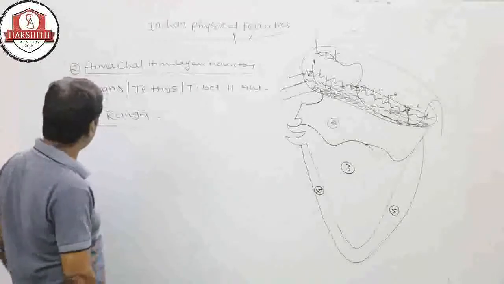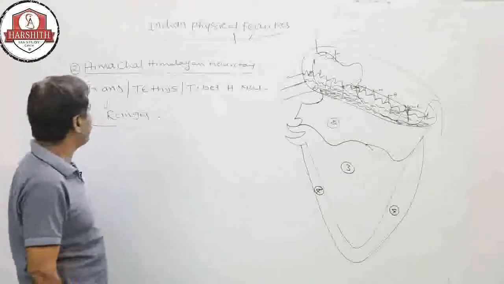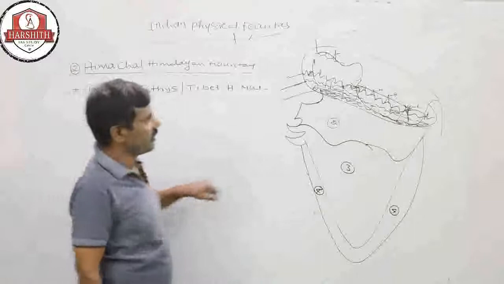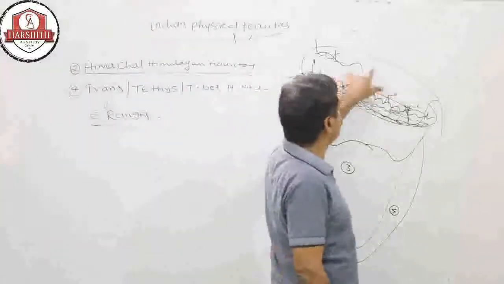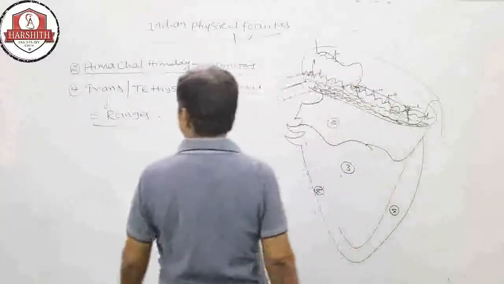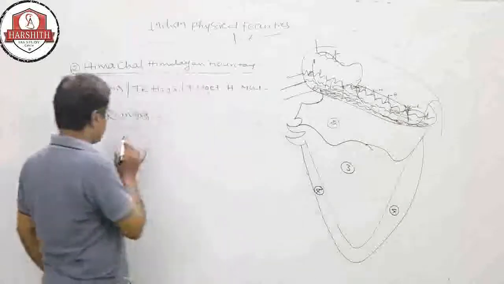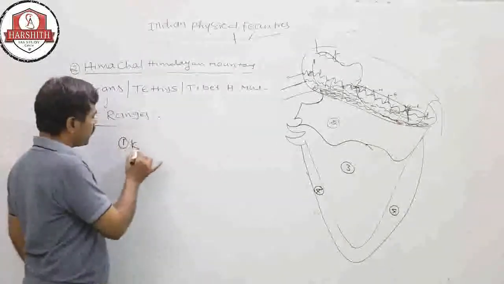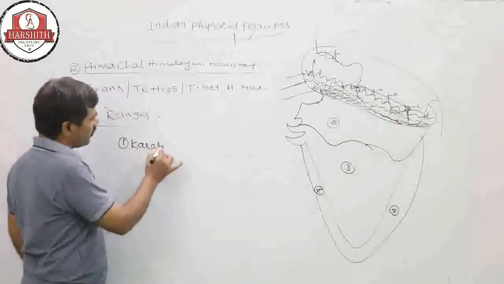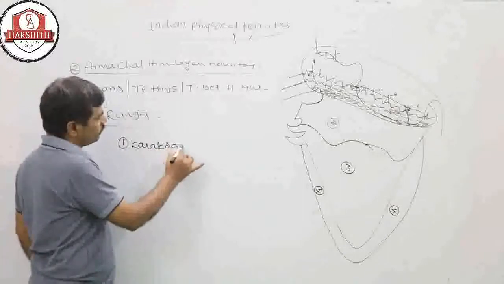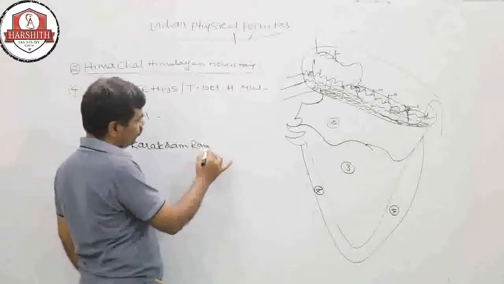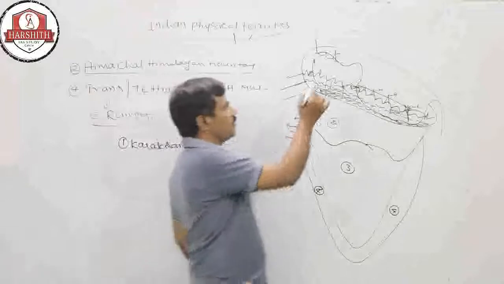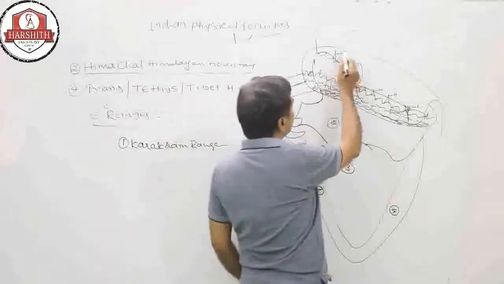This group of ranges is called the Trans-Himalayan zone. First one is the Karakoram range, which is in Jammu Kashmir.